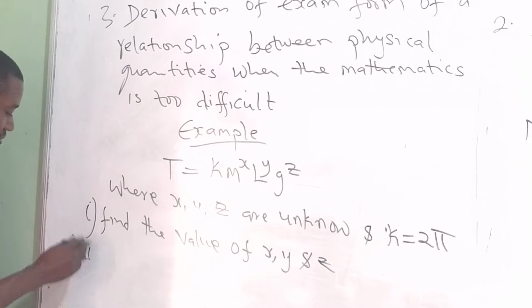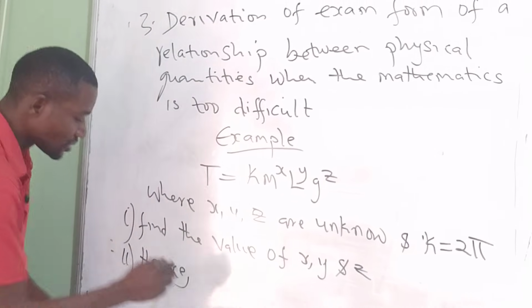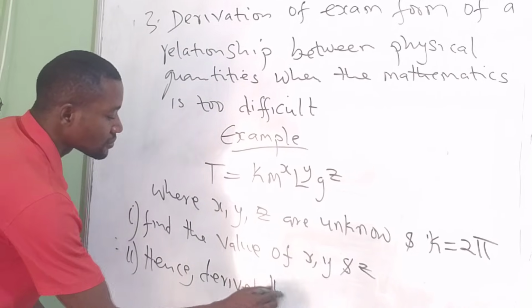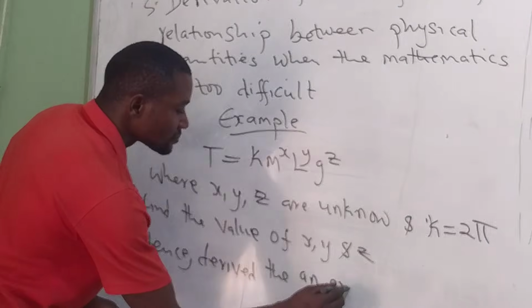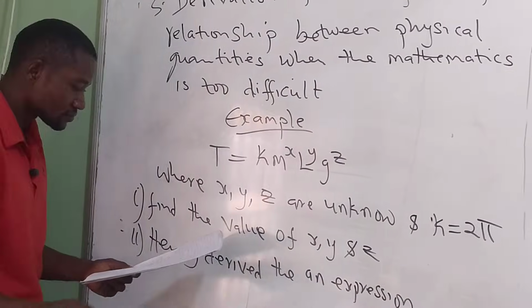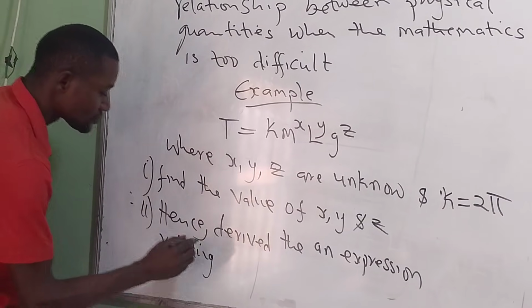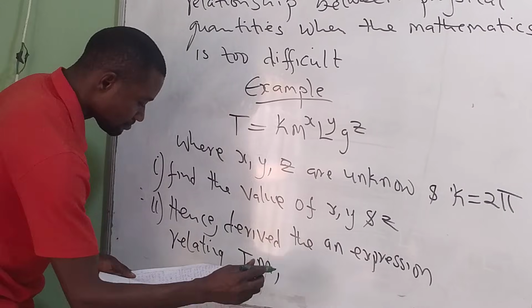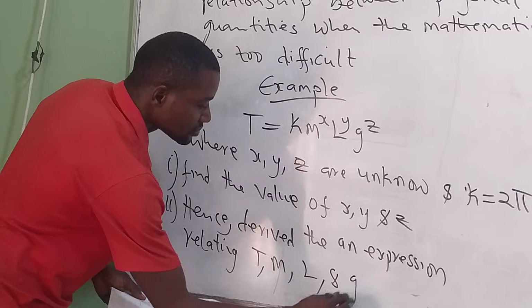And the second question says hence derive an expression relating T, m, l, and g.